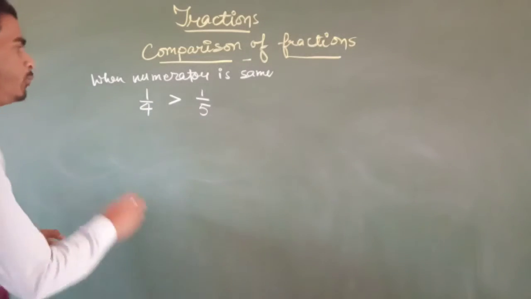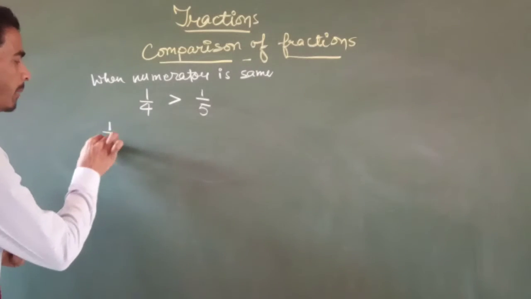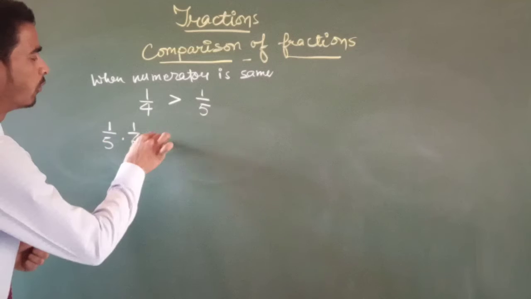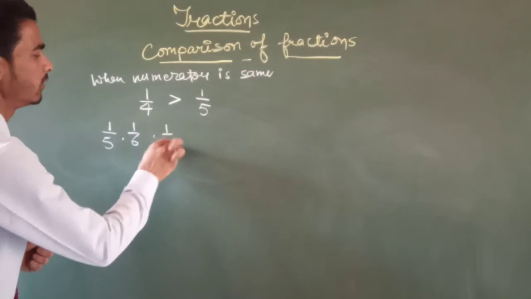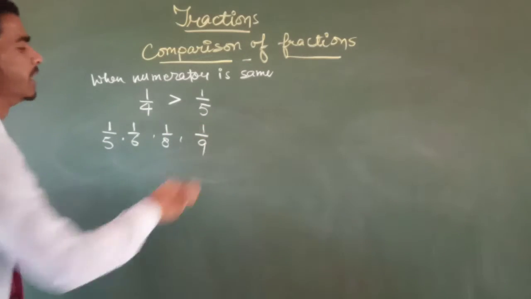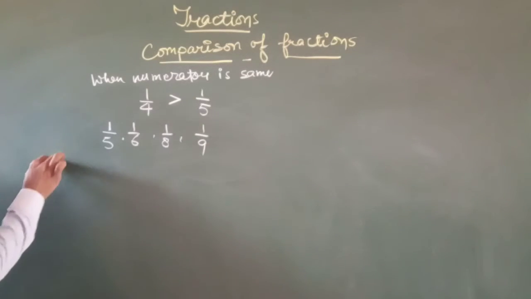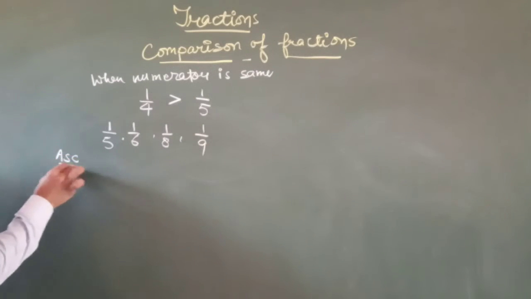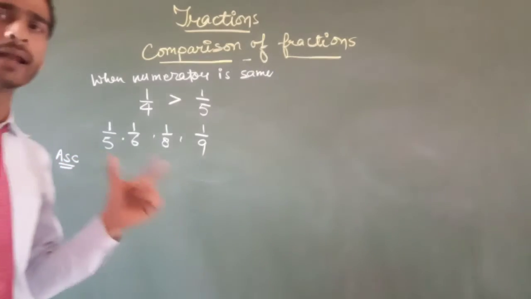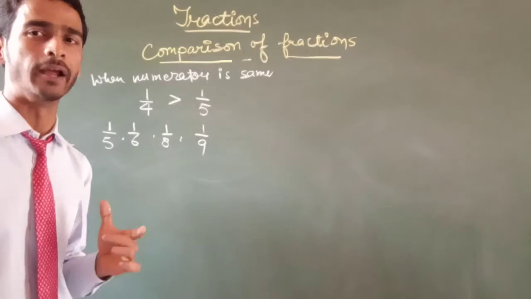Okay, now there is an example: 1 by 5, 1 by 6, 1 by 8 and 1 by 9. There are 4 fractions, and we have to arrange them in ascending order. Listen here.